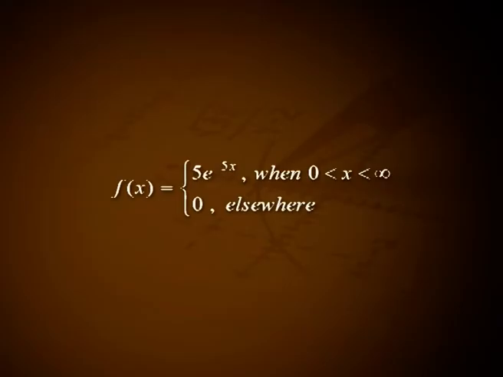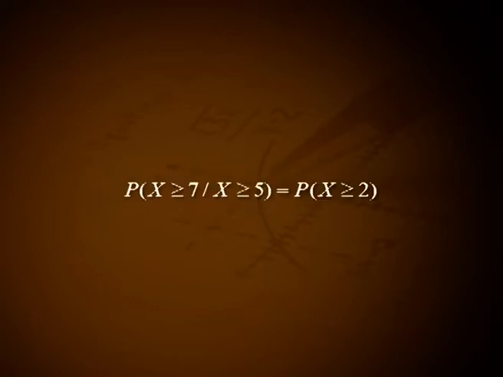5. Given the probability density function of a random variable x as f(x) = 5e^(−5x) when 0 < x < ∞ and equal to 0 elsewhere. Show that P(x ≥ 7 given x ≥ 5) is equal to P(x ≥ 2).